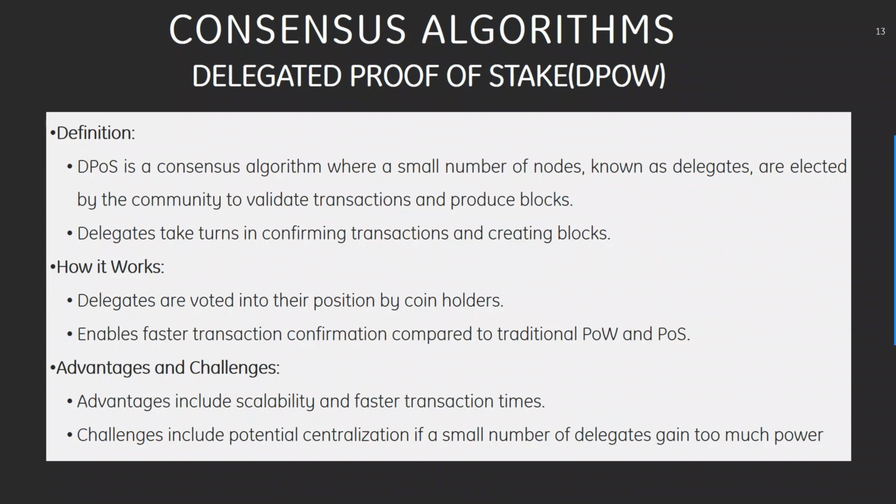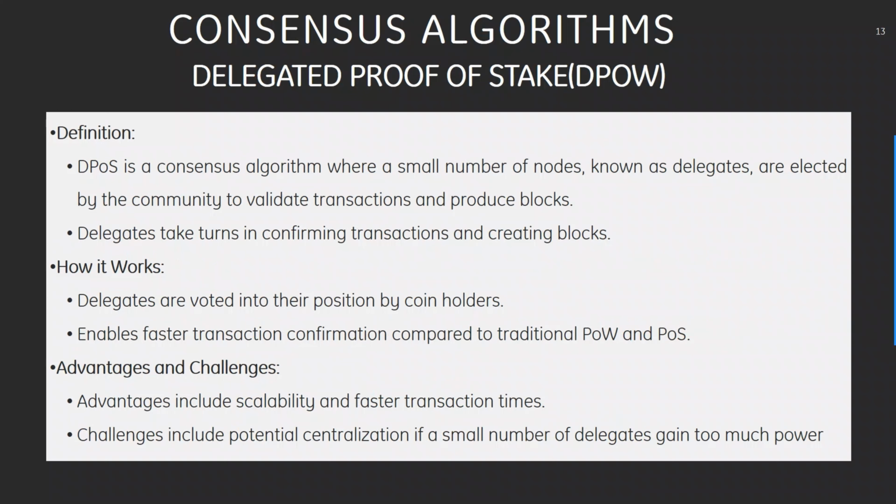Next, we have delegated proof of stake, which is DPOS. This is also a consensus algorithm where a small number of nodes known as delegates are elected by the community to validate transactions and produce blocks. Delegates take turns confirming transactions and creating blocks.